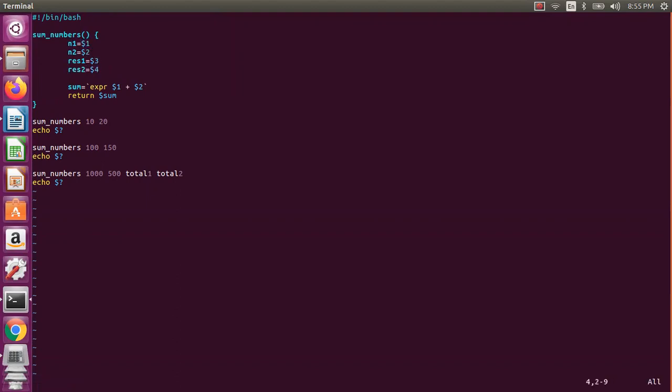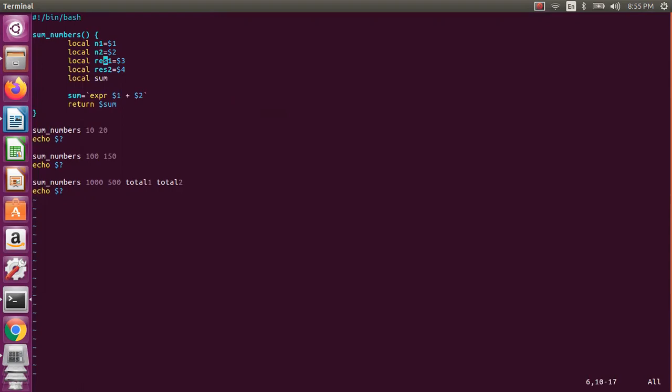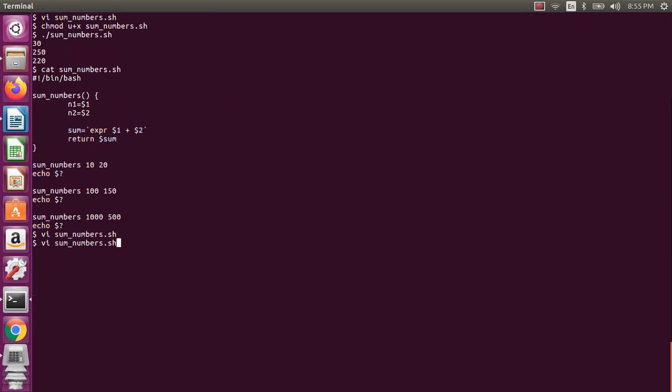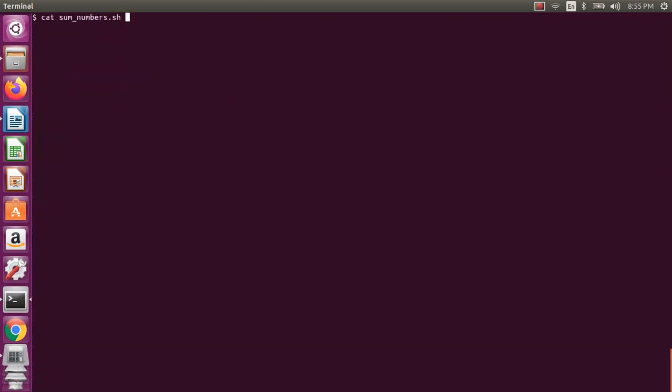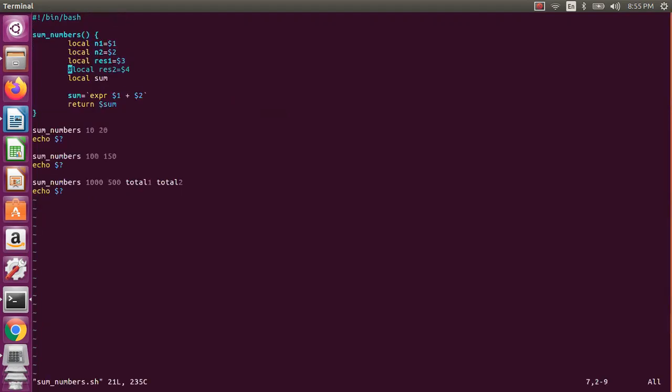And whatever this particular value, let us assume this n1, you can access outside of this function also. But if you want to restrict that to the same function, you need to say local. So I will say local for all the values, even for the sum. Before saying that, let us again execute this particular code and test, then only we will proceed with the total. Okay, we have the same output. Now we will extend this program to give the 1500 value. We will see that. Okay, local sum we did, and then result 1, the first way we will see.